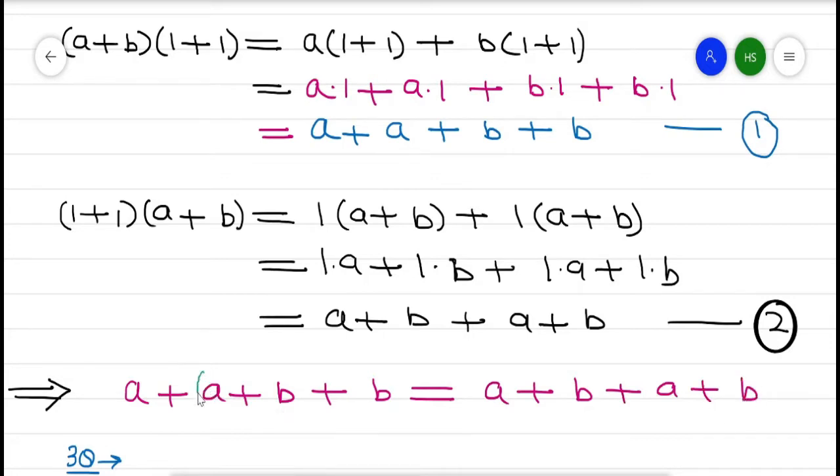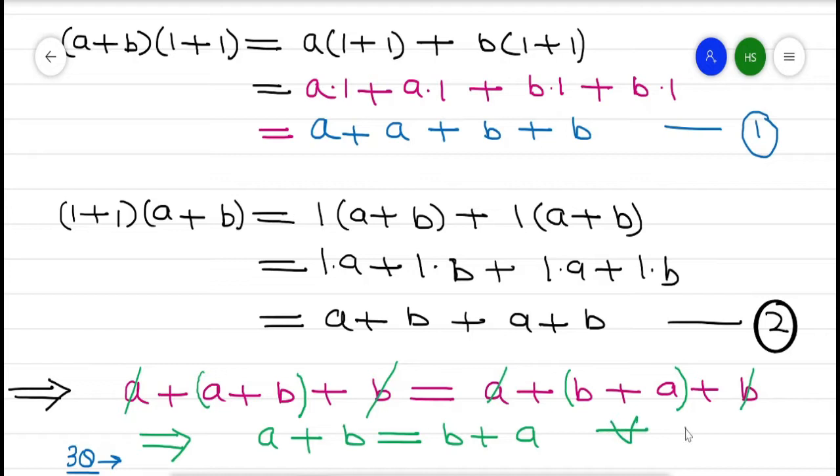Now since R with plus is an additive abelian group, by left cancellation law this a cancels with this a, by right cancellation law b is canceled, and by left cancellation law a is canceled. So it implies a plus b is equal to b plus a for every a, b belongs to R.